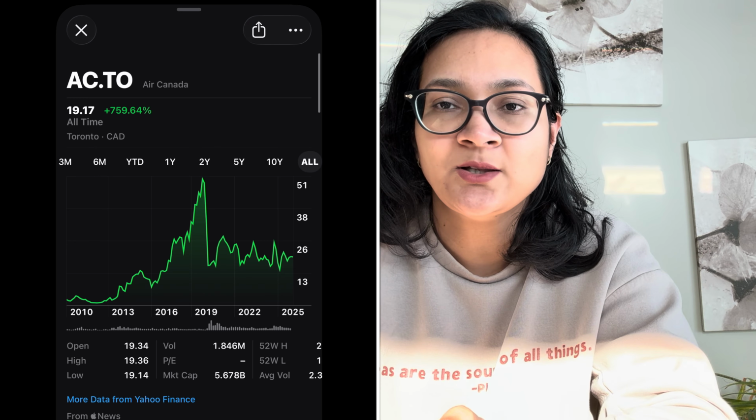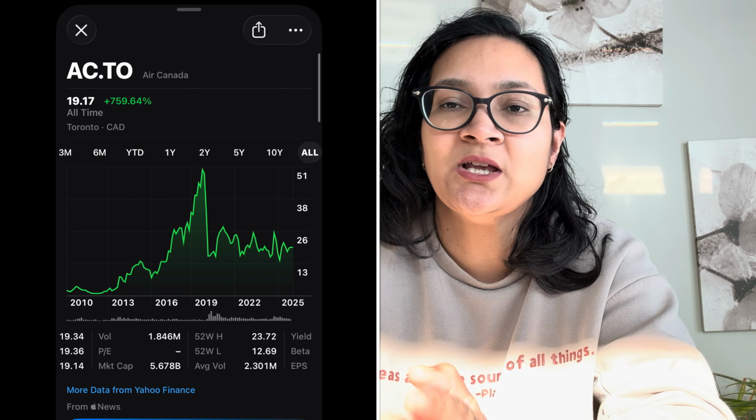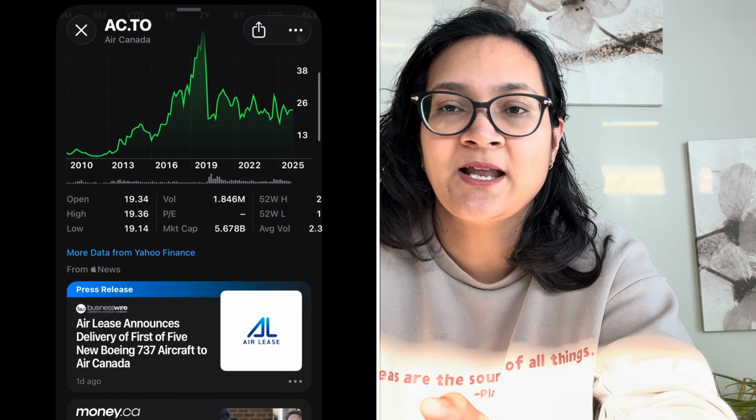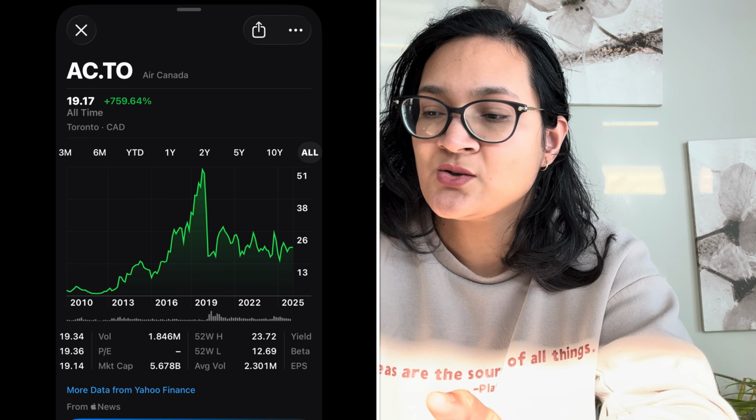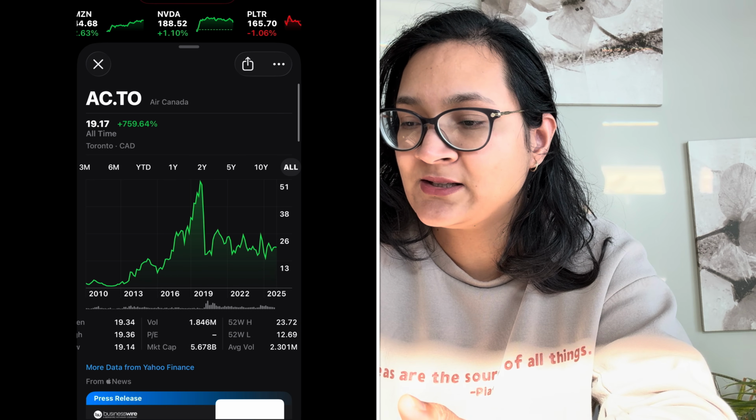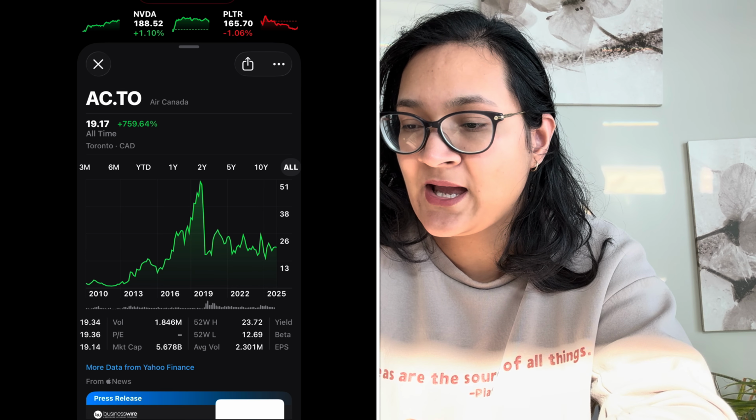The first thing I look at is the yield. The yield is dividends, whether the company is paying dividends to you. So look for that. Air Canada does not pay any dividends, so you see it's blank.